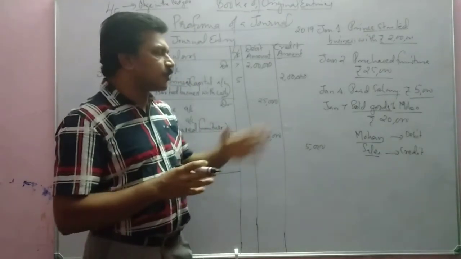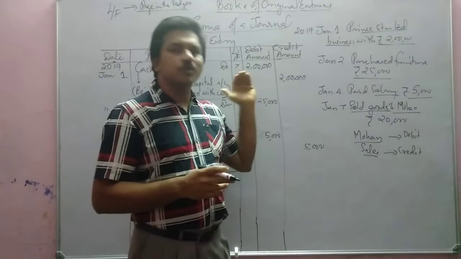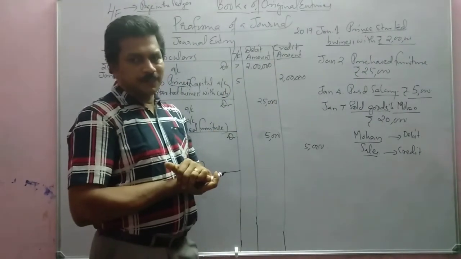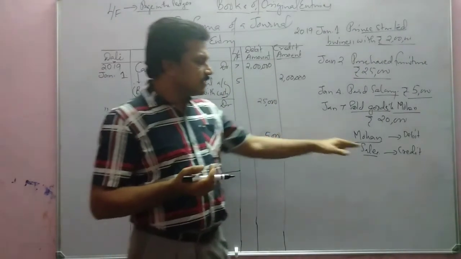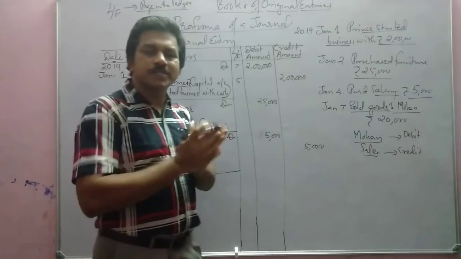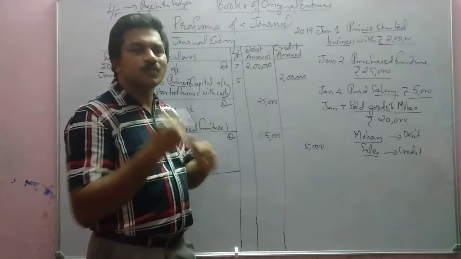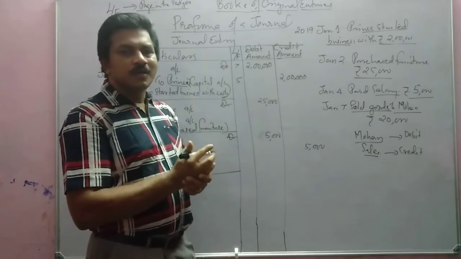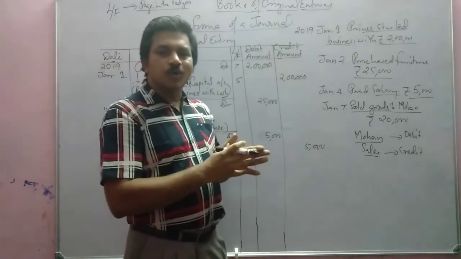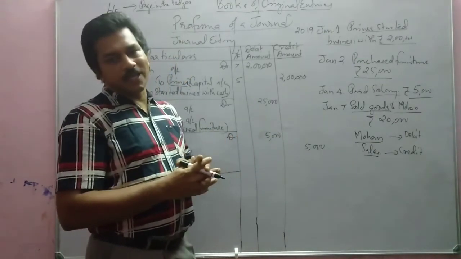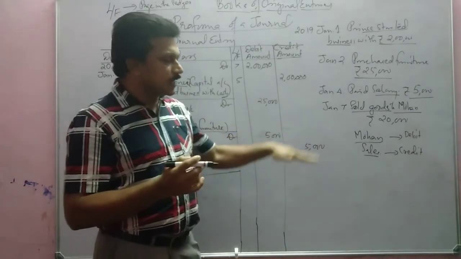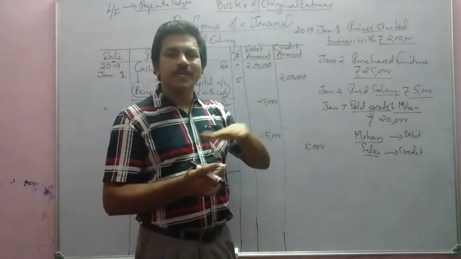In traditional approach, we sold goods to Mohan, and sales is income. Income comes under nominal account. What is the rule for nominal account? Debit all expenses and losses, credit all incomes and gains. So here it is income. All the incomes and gains are to be credited.